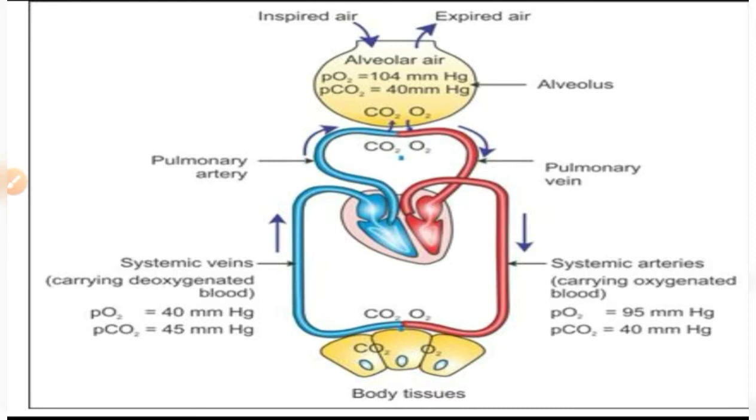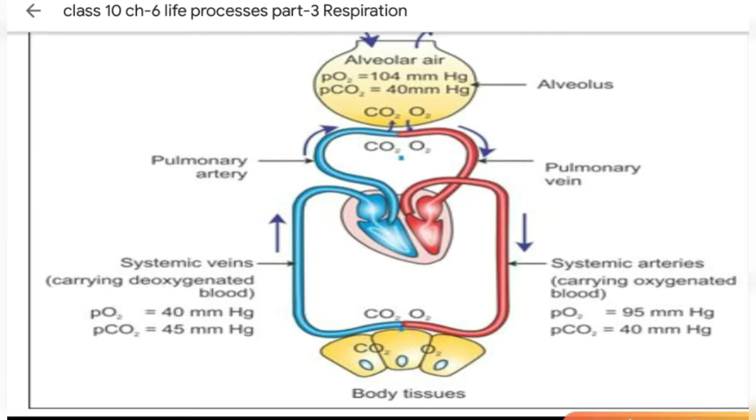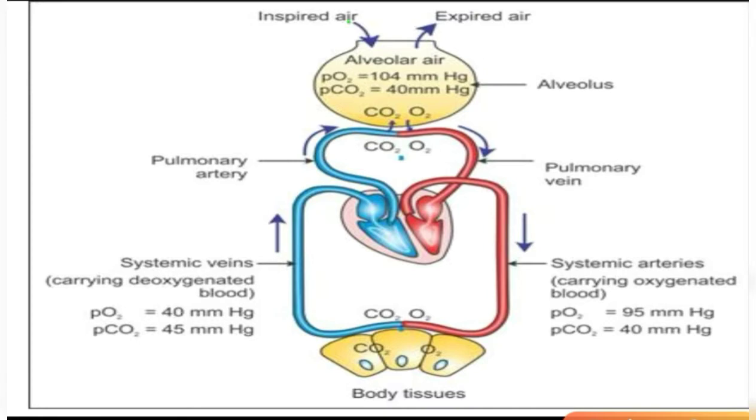Now let's understand the whole process once again, what we have just learned. First of all, the air which is rich in oxygen gets inhaled into the lungs. In the lungs we have alveoli, and the alveoli are surrounded by blood capillaries. These blood capillaries receive the oxygen, and the blood gives carbon dioxide in exchange to the alveoli. This oxygen-rich blood is pumped to the heart, and the heart then pumps this oxygenated blood to the rest of the cells. When the blood reaches the cells, it gives oxygen to the cells.